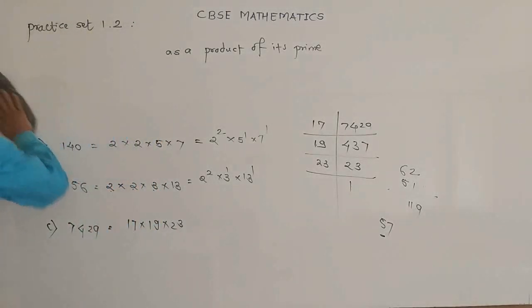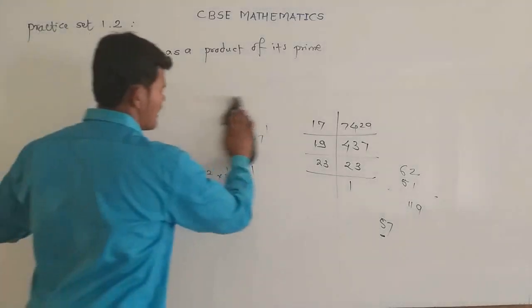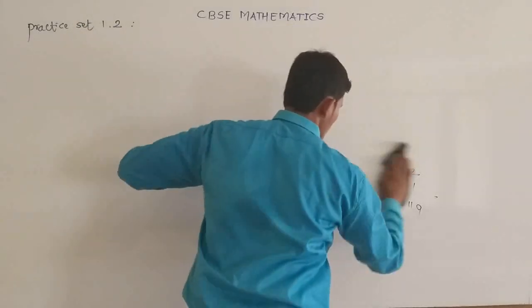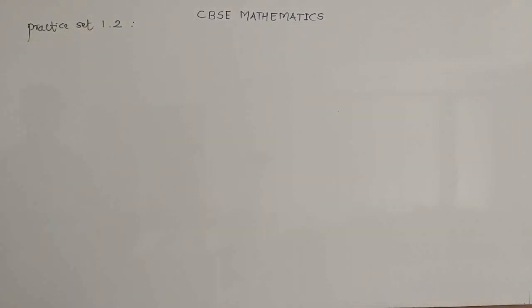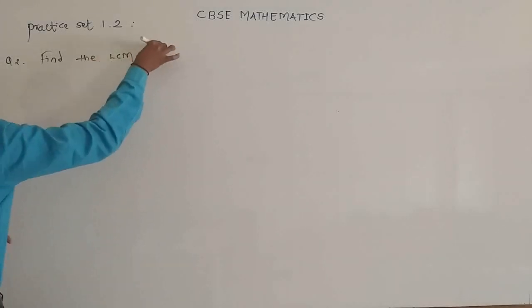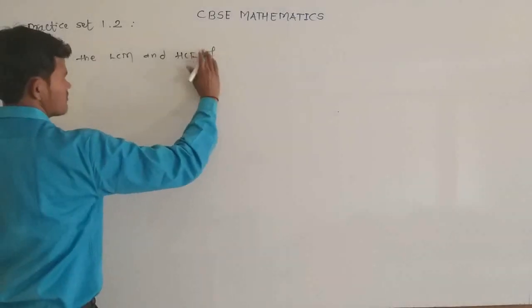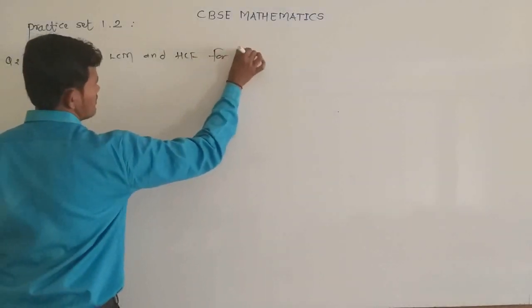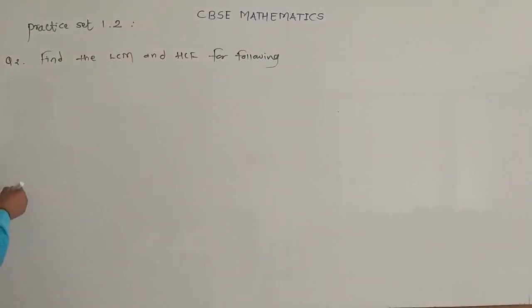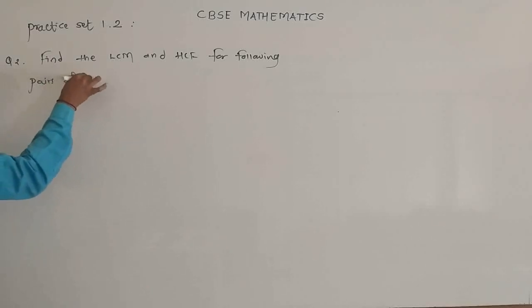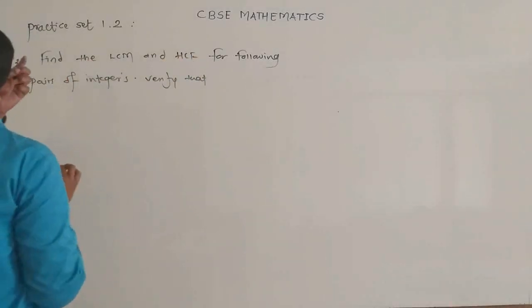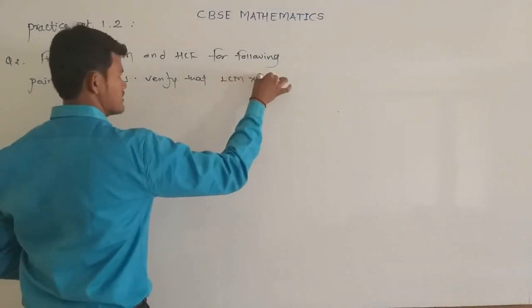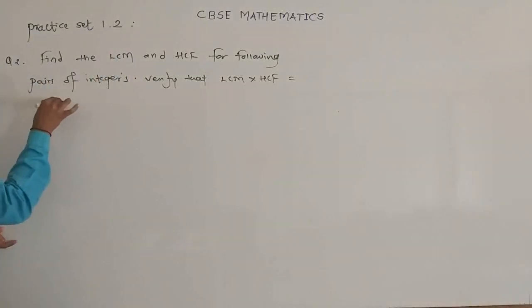Now question number 2 is: find the LCM and the SCF of the following pairs of integers, and verify that LCM multiplied by SCF is equal to the product of the two numbers.